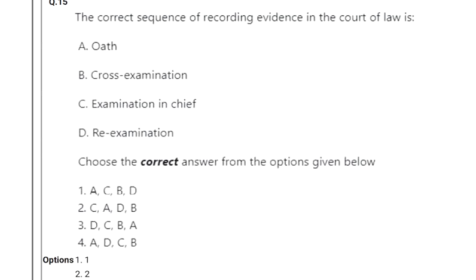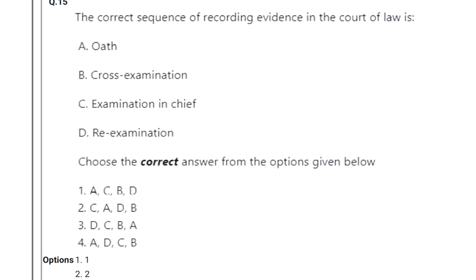See, the correct sequence of recording evidence in the court of law is: the first step is to take the oath. The witness has to take an oath in the witness box, because if anybody makes any false statement under oath, they are liable to be punished for perjury under sections 191, 192, 193 IPC.